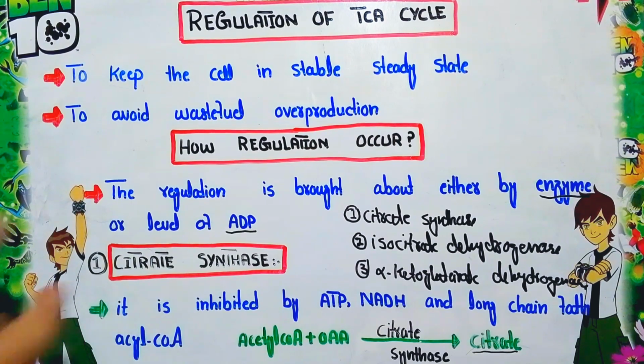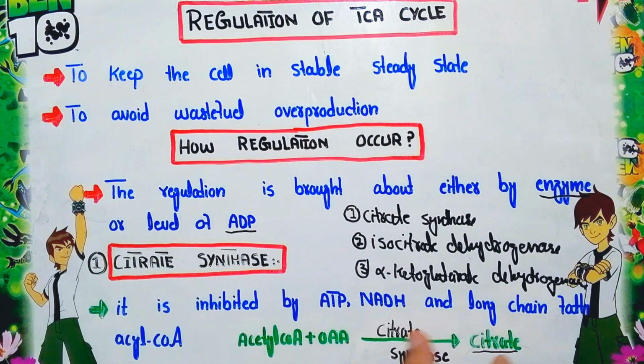Now what are the factors or substances that inhibit the activity of citrate synthase enzyme? We have ATP, NADH, and long-chain fatty acyl coenzyme A. These are the substances that inhibit the activity of citrate synthase. They slow down its activity, due to which no formation of citrate occurs. So actually the main purpose of the TCA cycle is to produce ATP and reduced coenzymes.